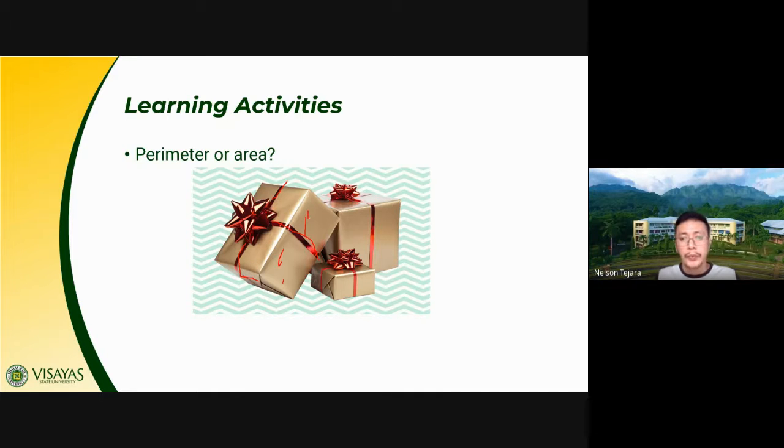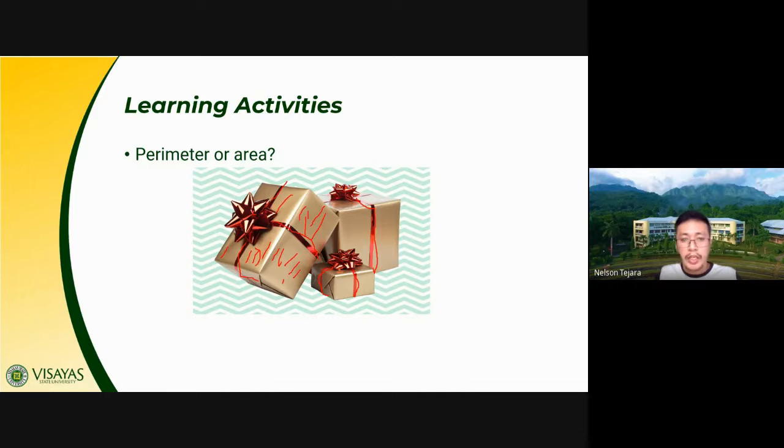So area, we're going to cover the entire faces of our rectangular object, for example, in this illustration. So when we try to cover this one, this is now the concept of area, okay? So we try to cover the entire surface of our box. And then when you try to add ribbons in our gift, it now involves the perimeter.